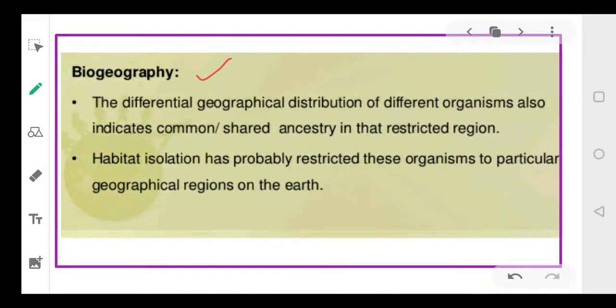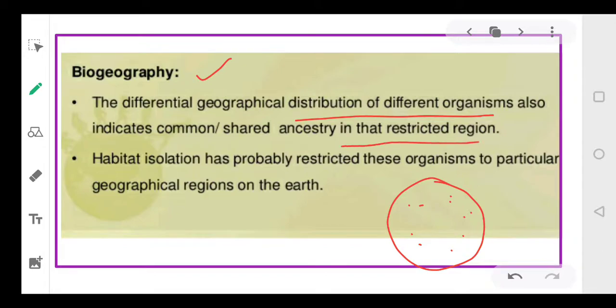Coming to biogeography. Biogeography means how organisms are distributed on the surface of the earth. Suppose this is your earth. So what are the areas where these organisms are distributed, right? So biogeography basically talks about the distribution of different organisms in restricted regions, how the organisms are present in different parts, and how organisms belonging to different parts of the earth, the world or the nation are similar to each other.